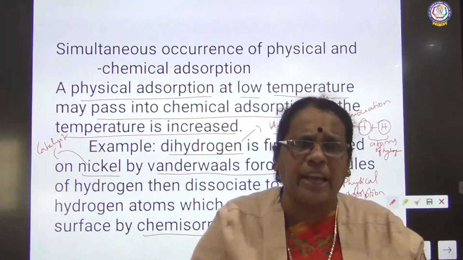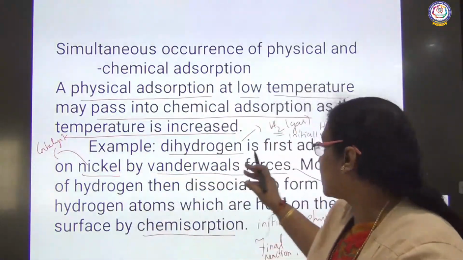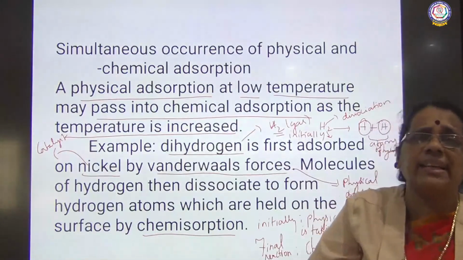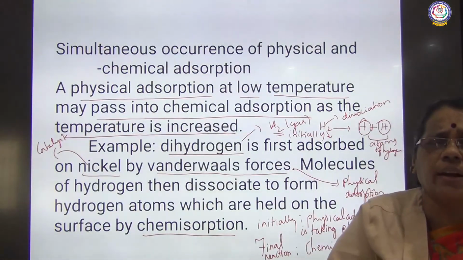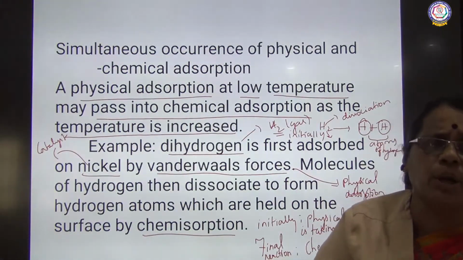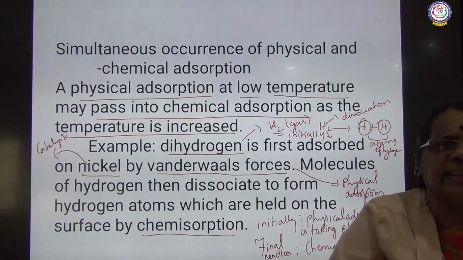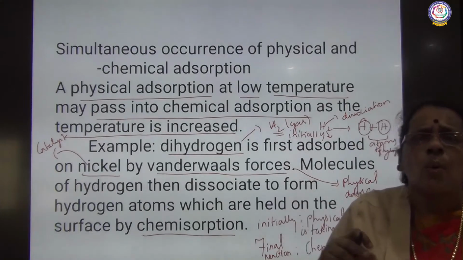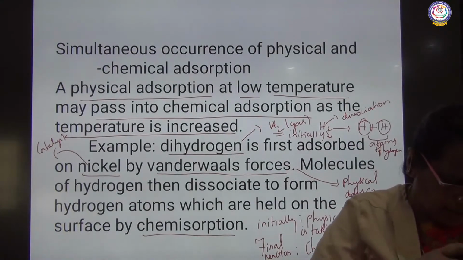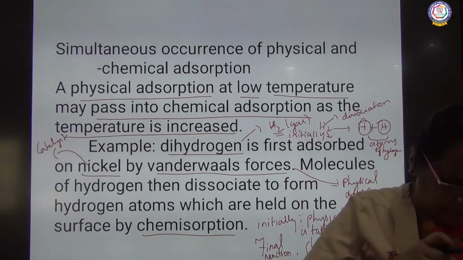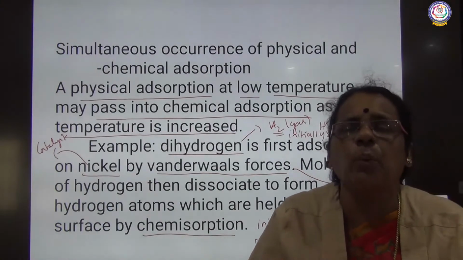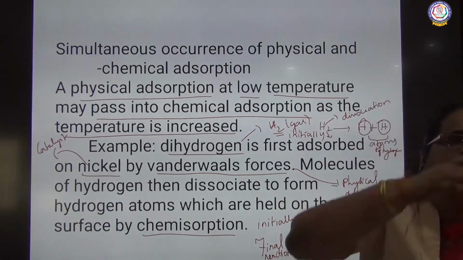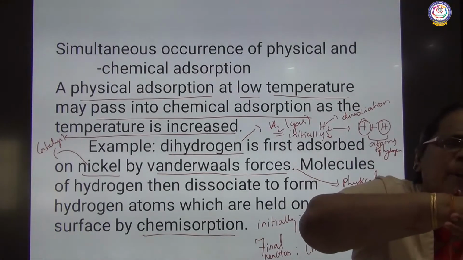They have given an example here. Dihydrogen gas. Always gases exist as diatomic molecules, is it not? So here dihydrogen gas is first adsorbed at the surface of the catalyst. What type of forces are operated there? Weak van der Waals forces are operated there. So hydrogen gas gets adsorbed at the surface.